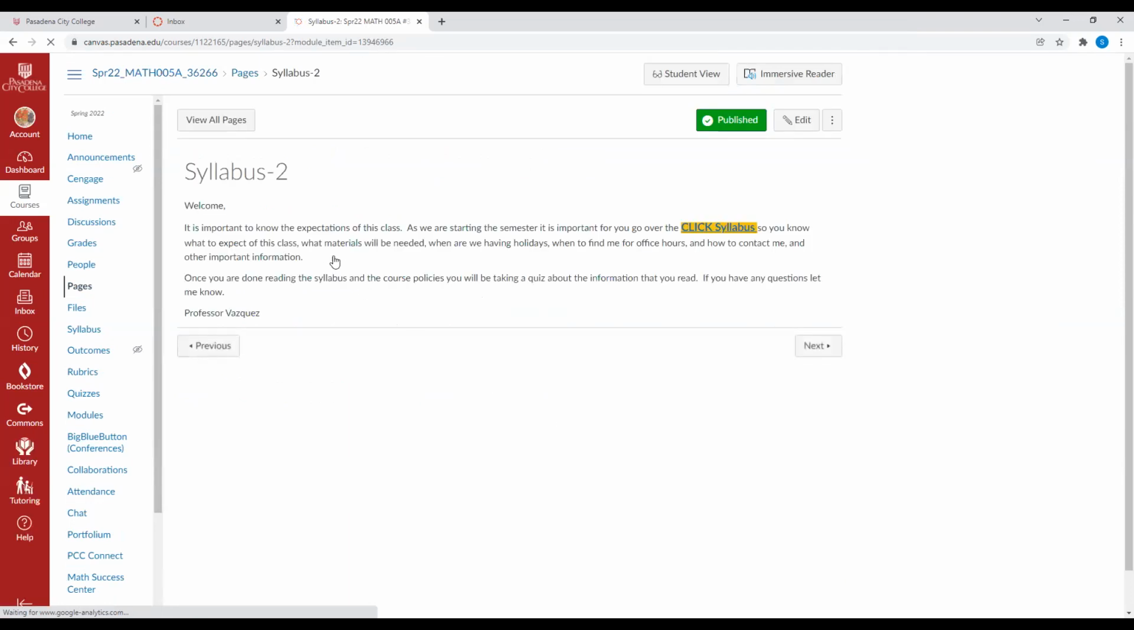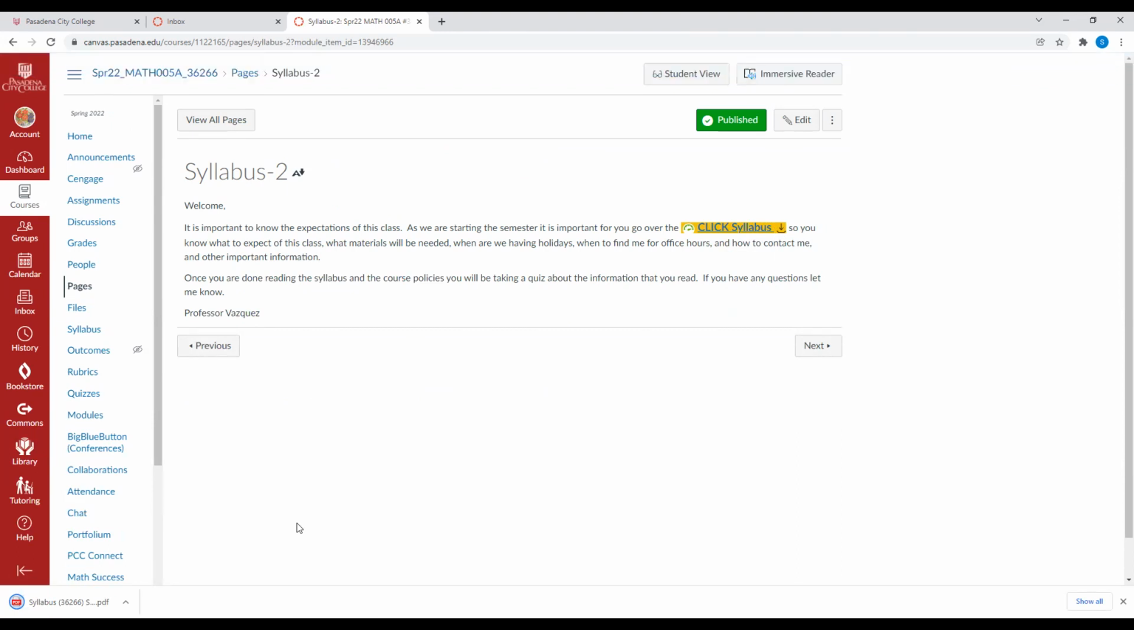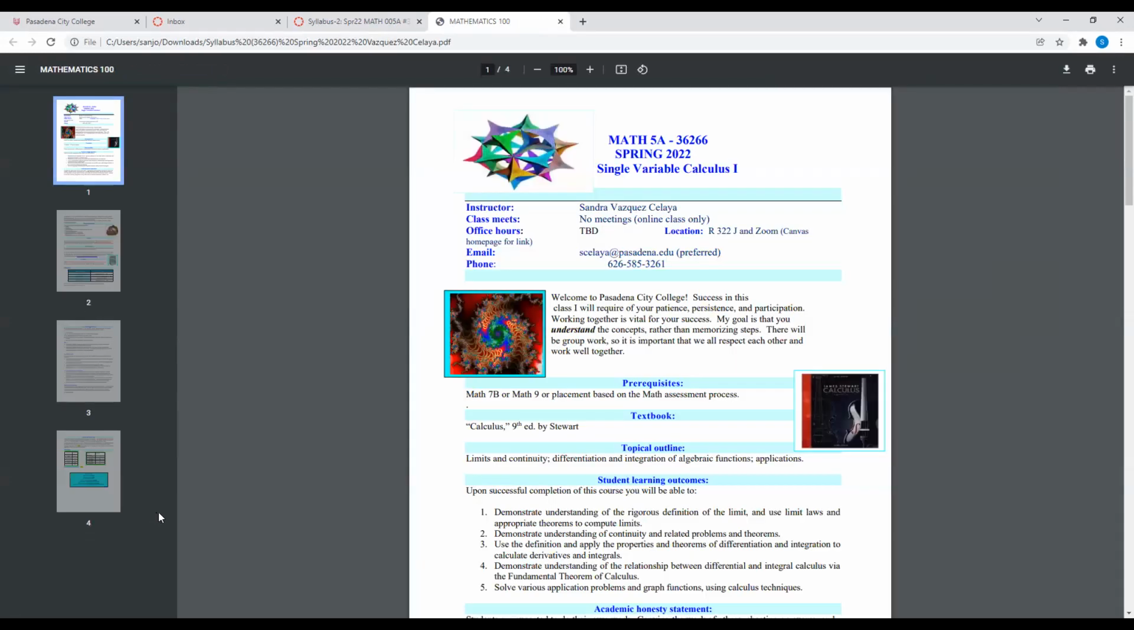When you click Next, you're going to be able to see the syllabus. You can see the little arrow right here. You're going to click on that arrow, and you're going to download a copy of the syllabus. Once your computer is done scanning or downloading the file, just click on the arrow to open. Okay, you will be responsible for reading the syllabus in its entirety. Okay, you can see my name, Sandra Vasquez Zelaya.